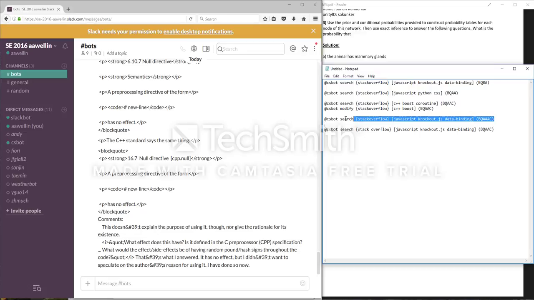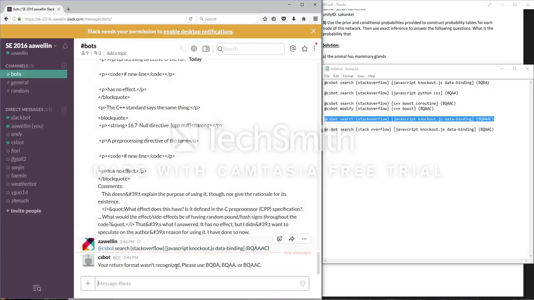And then I also want to show you that our bot does do some error handling. If we put this in, we can see that this is not a valid return format. There is nothing that is AAAC. So when we push that out, the bot will automatically respond that your return format wasn't recognized and tell you what things are recognized so you don't just have to guess.